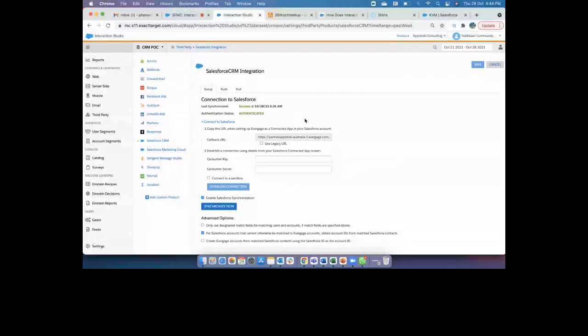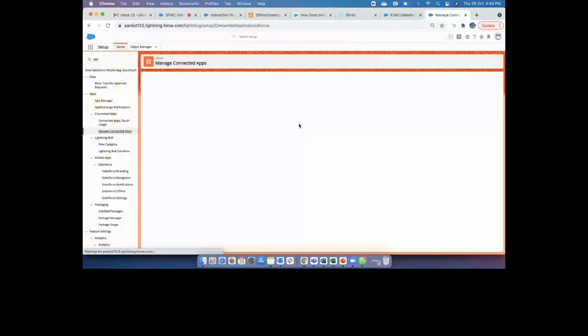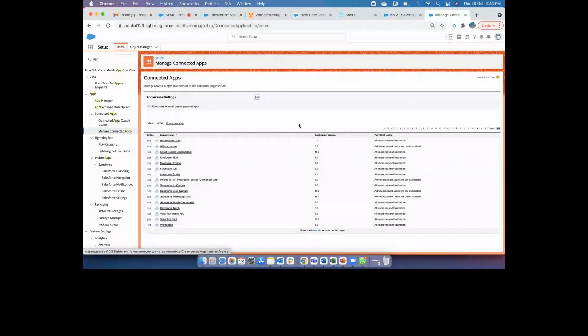So where can I get these details inside Salesforce? Good question, right? In step number 3, you have to go to Salesforce and create a connected app. Just click on setup, click on manage connected apps. From here, there's a connected app I created, Interaction Studio.